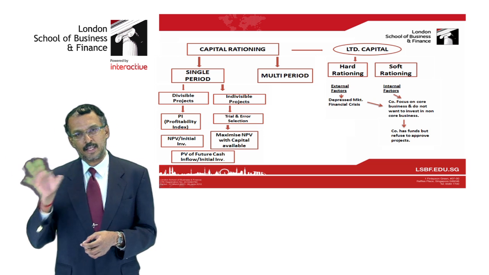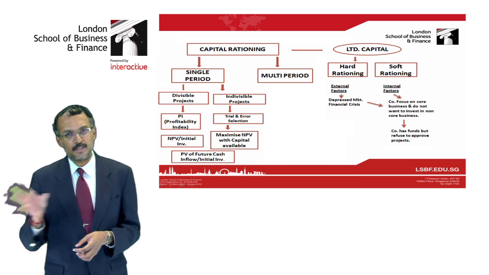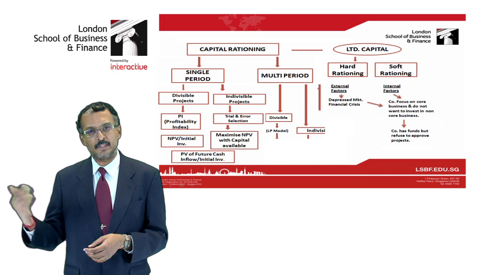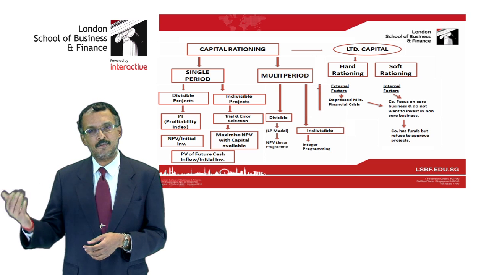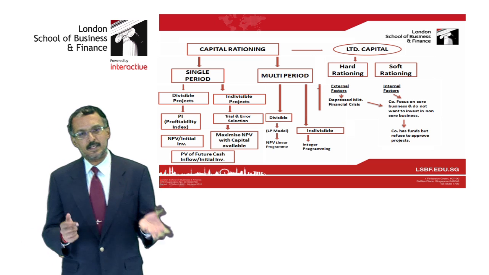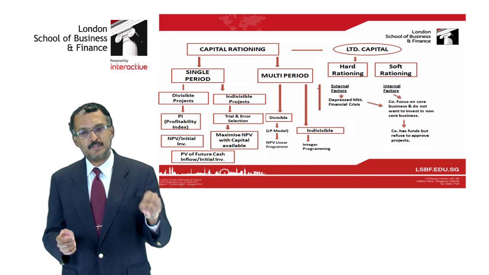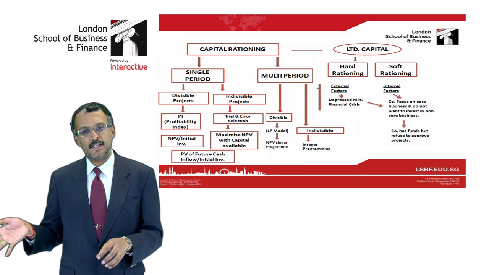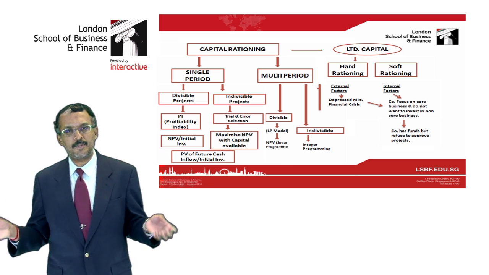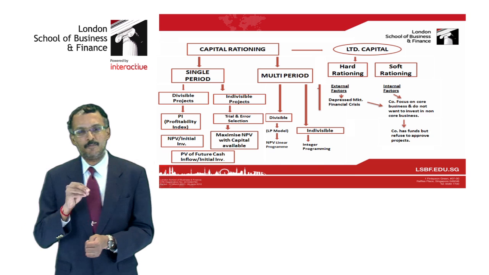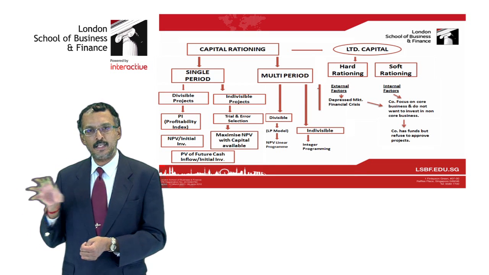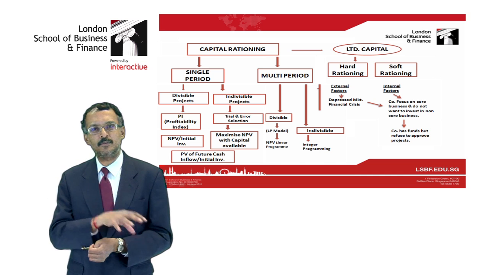On the other hand, if your capital rationing is multi-period, multi-period refers to a situation whereby capital is limited for more than one period. With limited capital for more than one period, it is important that the company identify again whether the project is divisible or indivisible. And in multi-period rationing, there is no way to solve the problem other than by linear programming. So, for multi-period divisible projects, you have to devise a linear programming model. This model will be input into computer spreadsheets and the solution will be obtained.